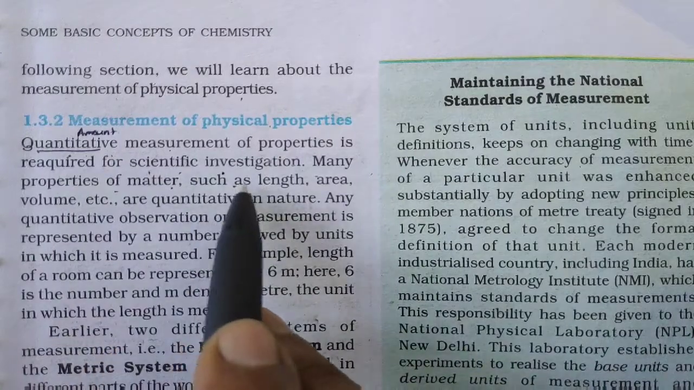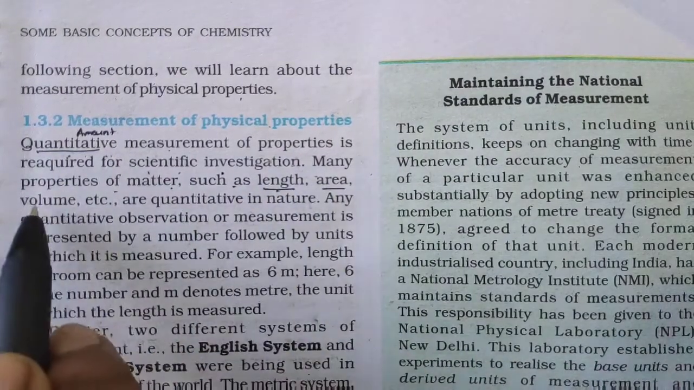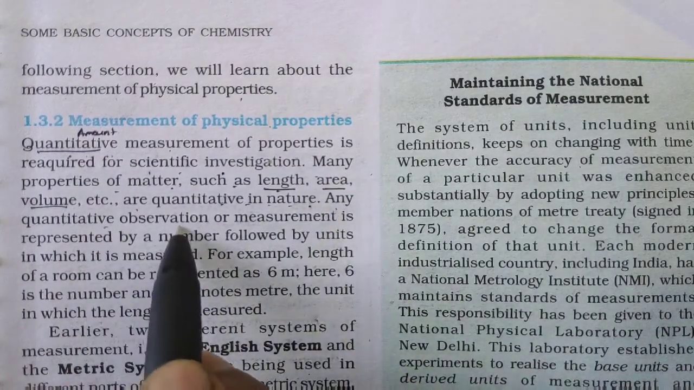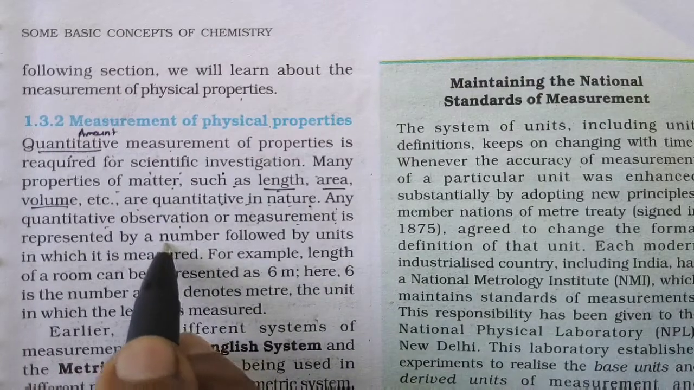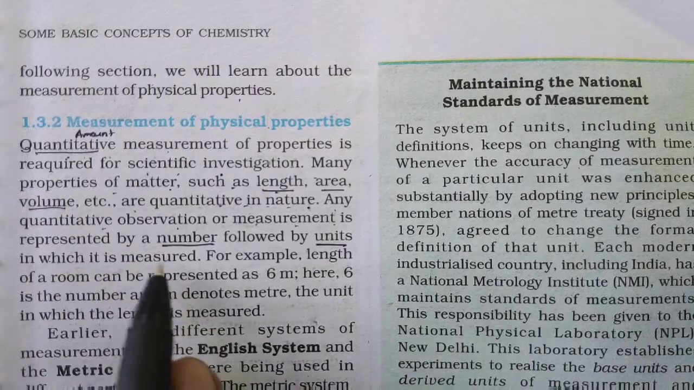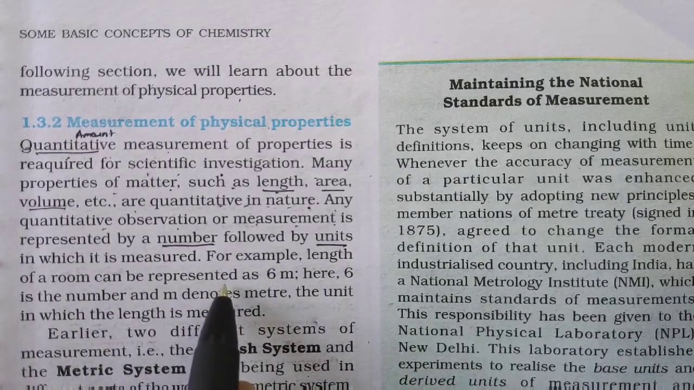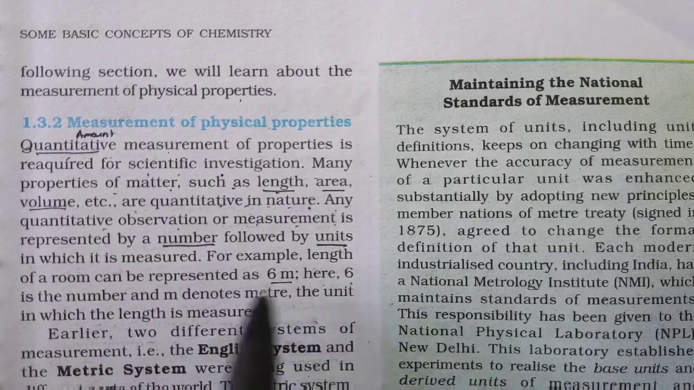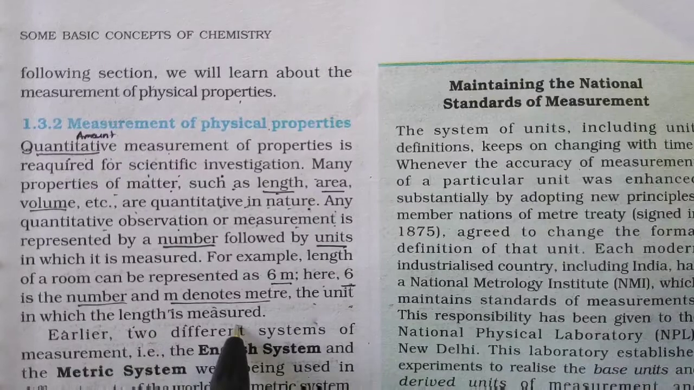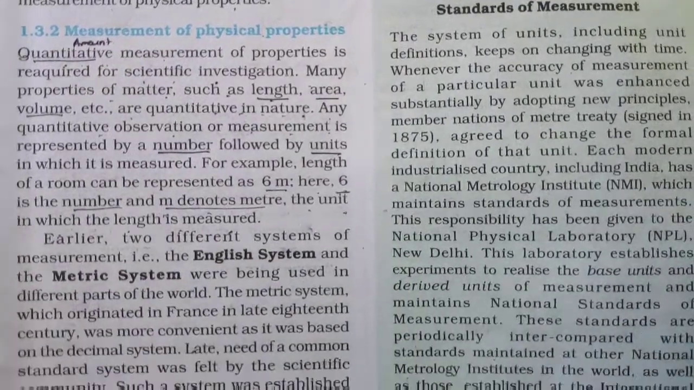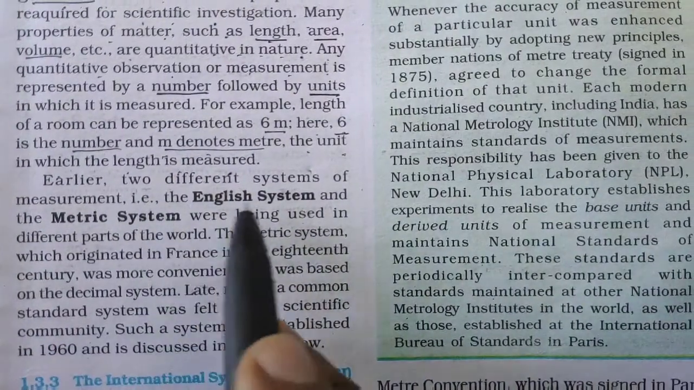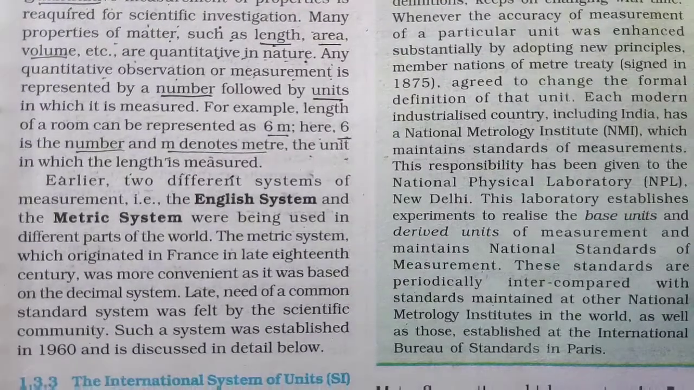The quantitative measurement of properties is required for scientific investigation. Many properties of matter such as length, very important, area, volume, etc. are quantitative in nature. Any quantitative observation or measurement is represented by a number followed by the unit. Means in which it is measured. For example, length of the room can be represented as 6 m. Here 6 is a number, and m denotes the meter, the unit in which the length is measured. So earlier, two different systems of measurements were there, if you have heard about the English system and the metric system.